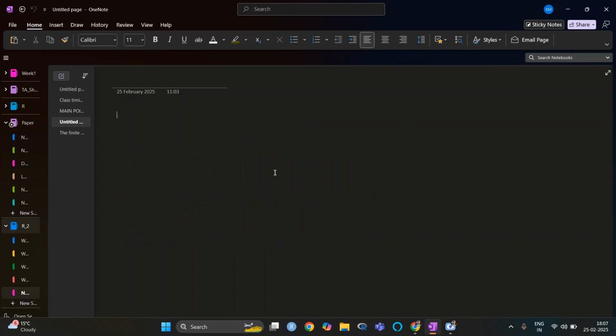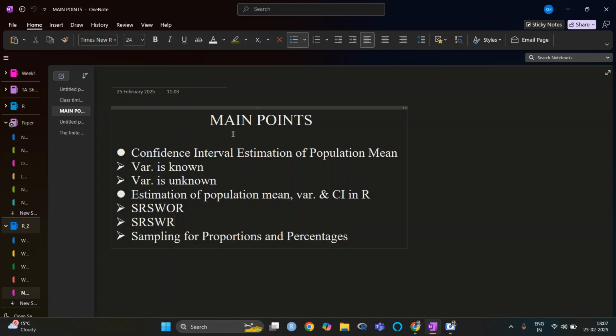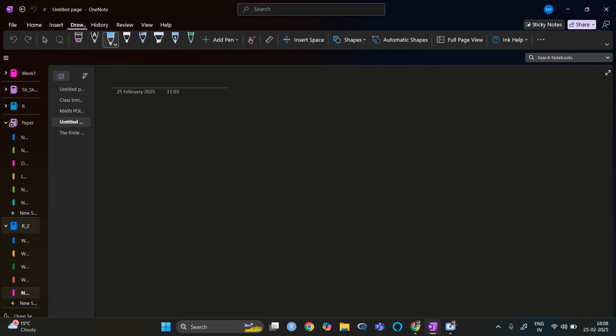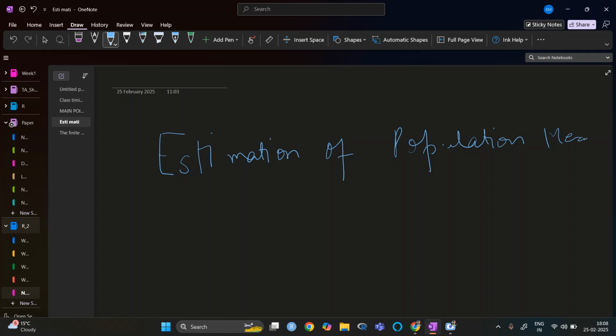Firstly, in the last class, we have seen estimation of population mean. Now, how do we estimate population mean?